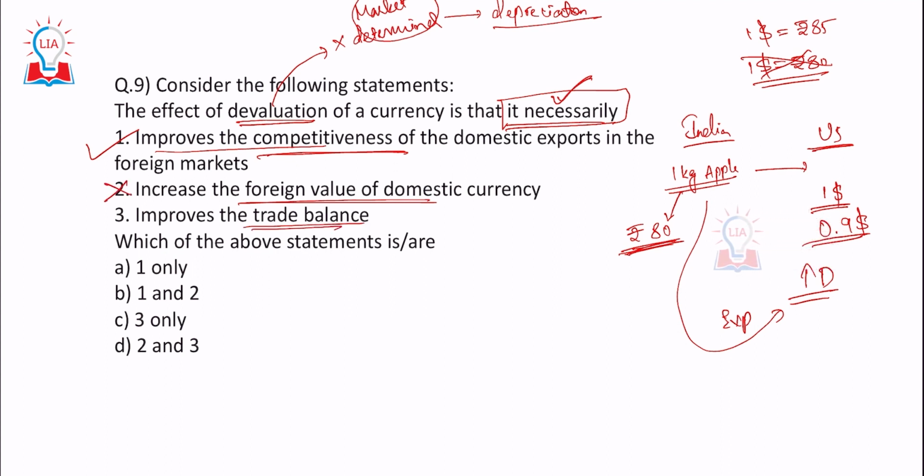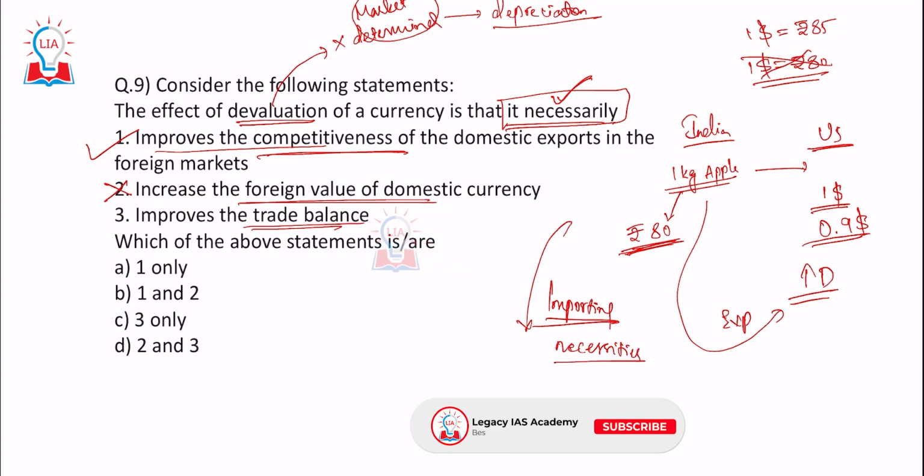Improves the trade balance. This cannot happen. Why? Because what if we are importing? As it stands for India today, we have to import no matter what we do. Basic necessities are required, which we have to depend on imports for.